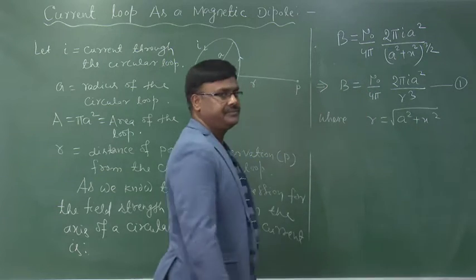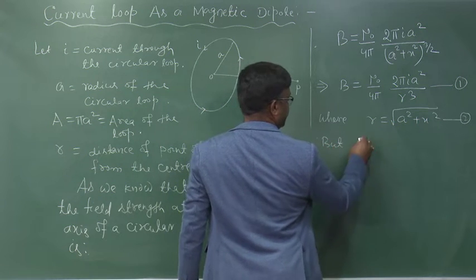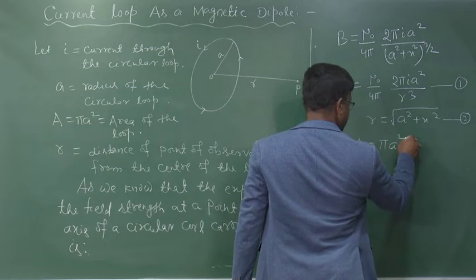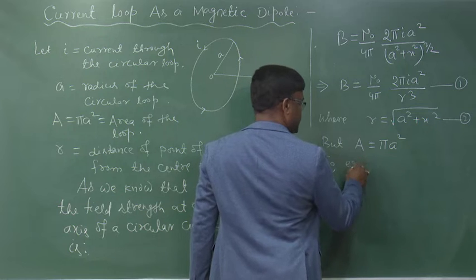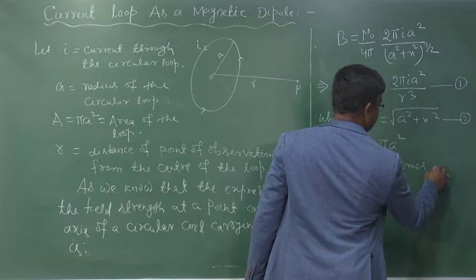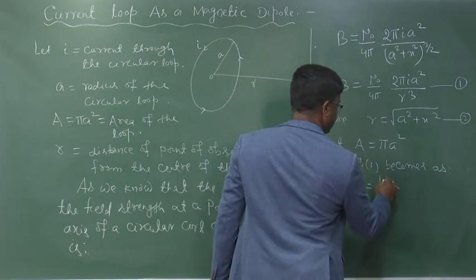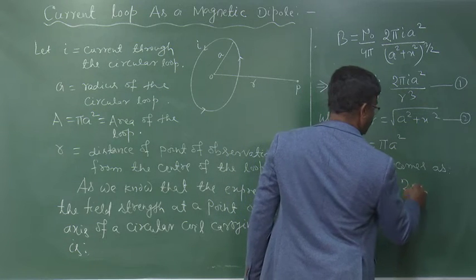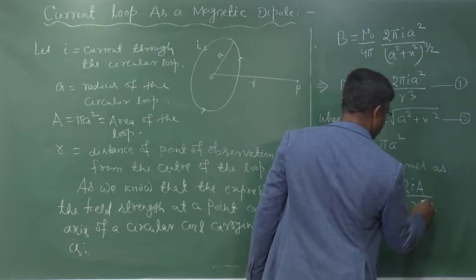But A is equal to pi a square. So, equation 1 becomes B equal to mu 0 by 4 pi, 2 I A by r cube.